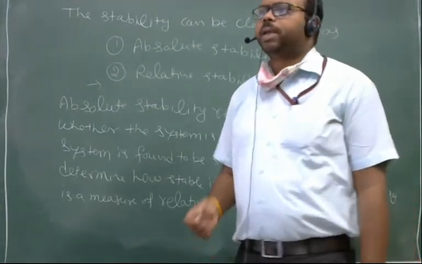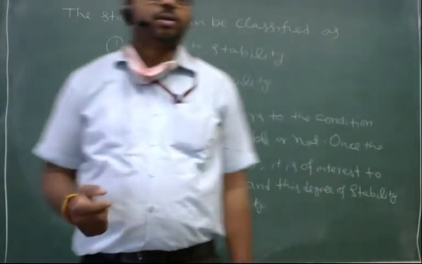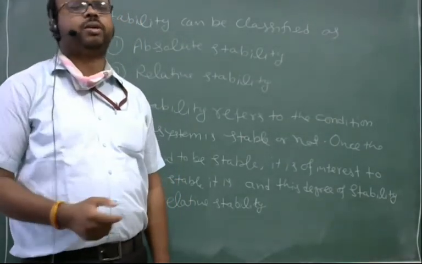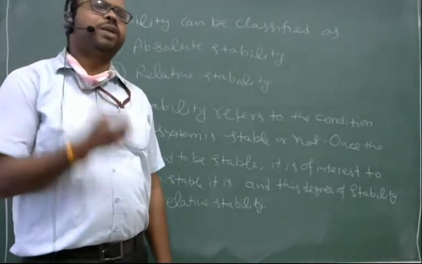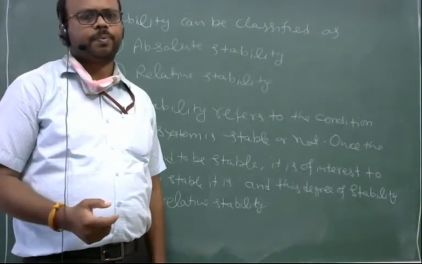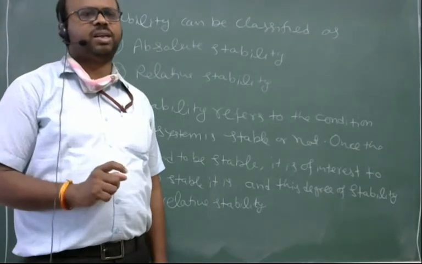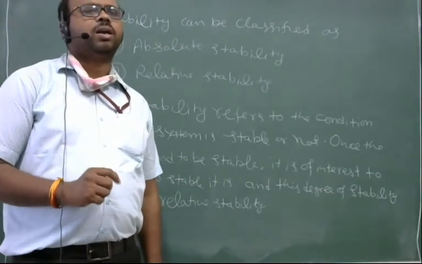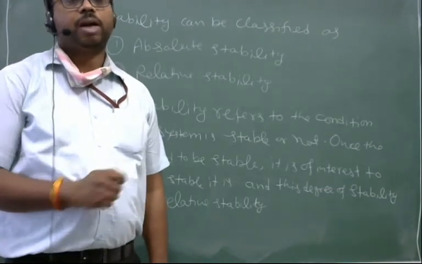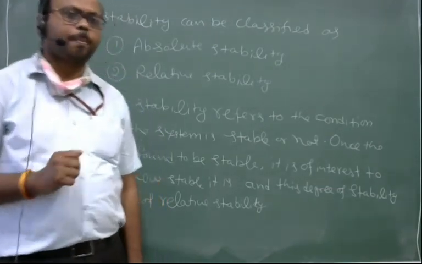So many methods show absolute stability. Almost every method of determining stability gives absolute stability, whether the system is stable or not.